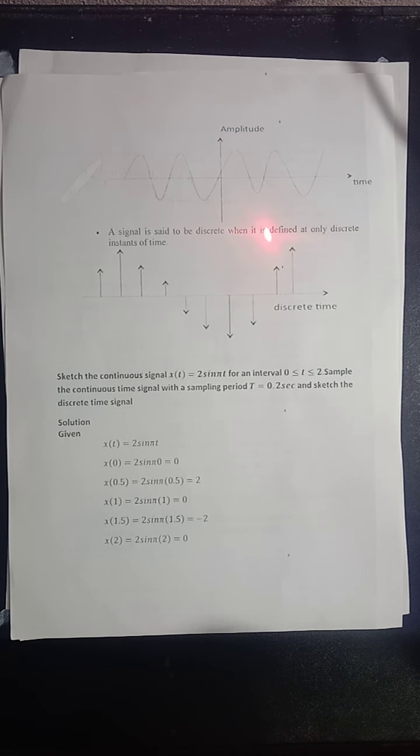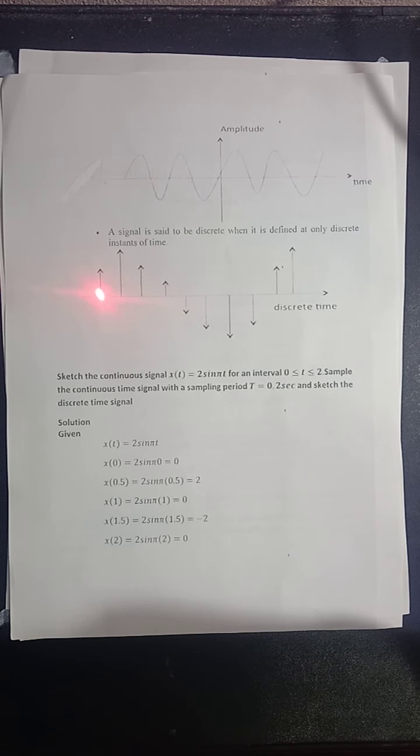What is a discrete signal? Any signal is said to be discrete if it is defined only at discrete instants of time, that is, only at particular time instants. At this time instant it is defined, then at this time instant it is defined. At this time instant, is there any signal? No signal is defined. At this time instant a signal is defined, right? So if a signal is defined at particular time instants, it is referred to as a discrete time signal.